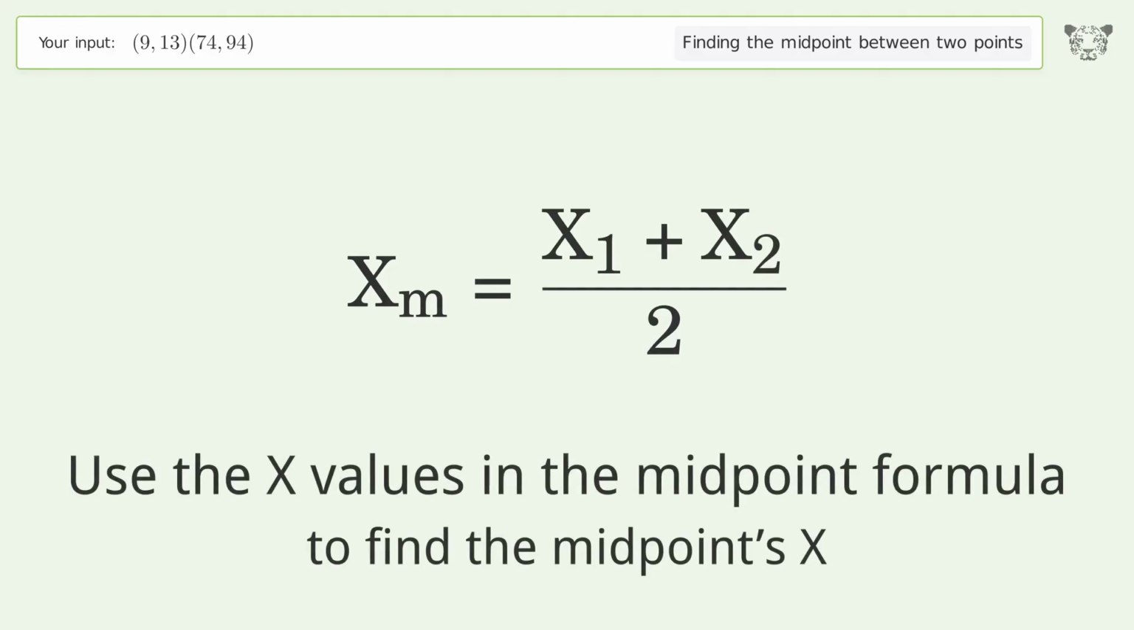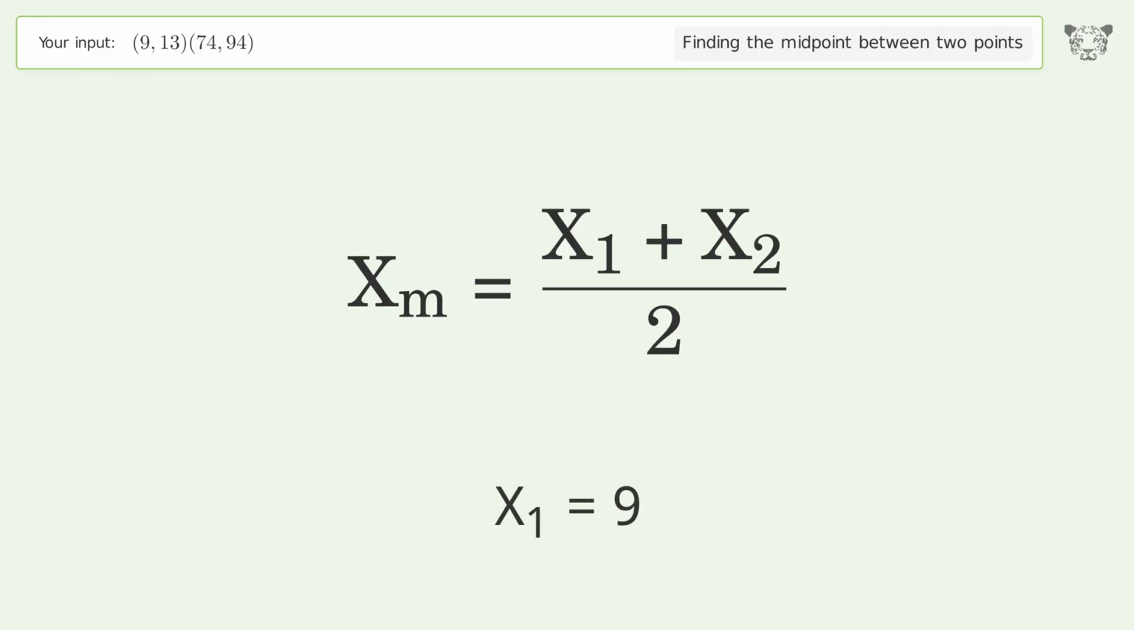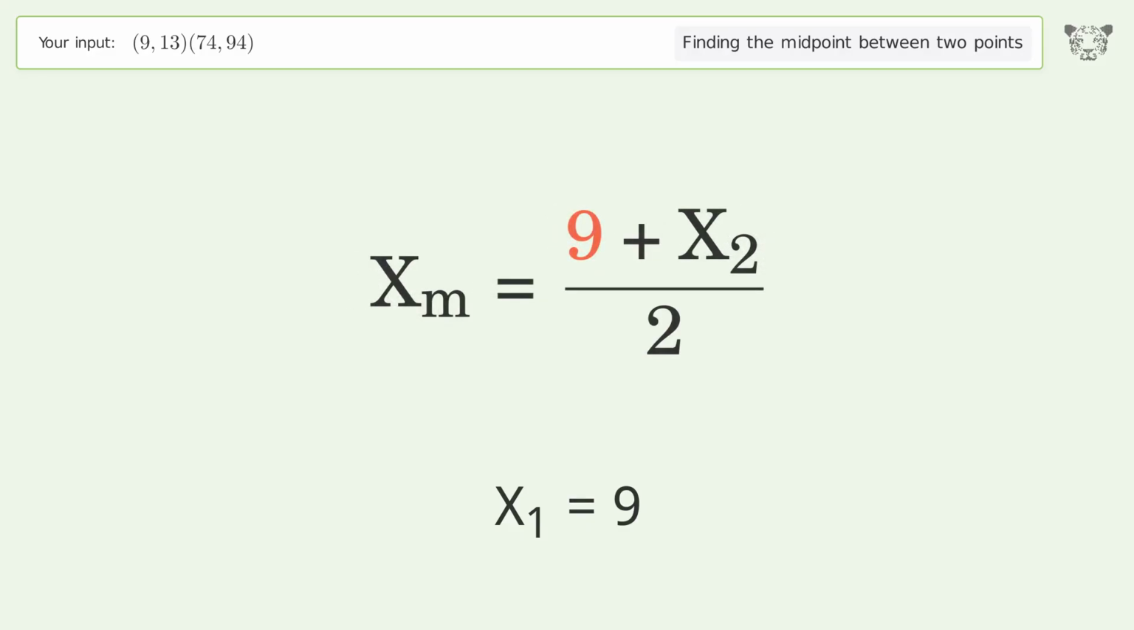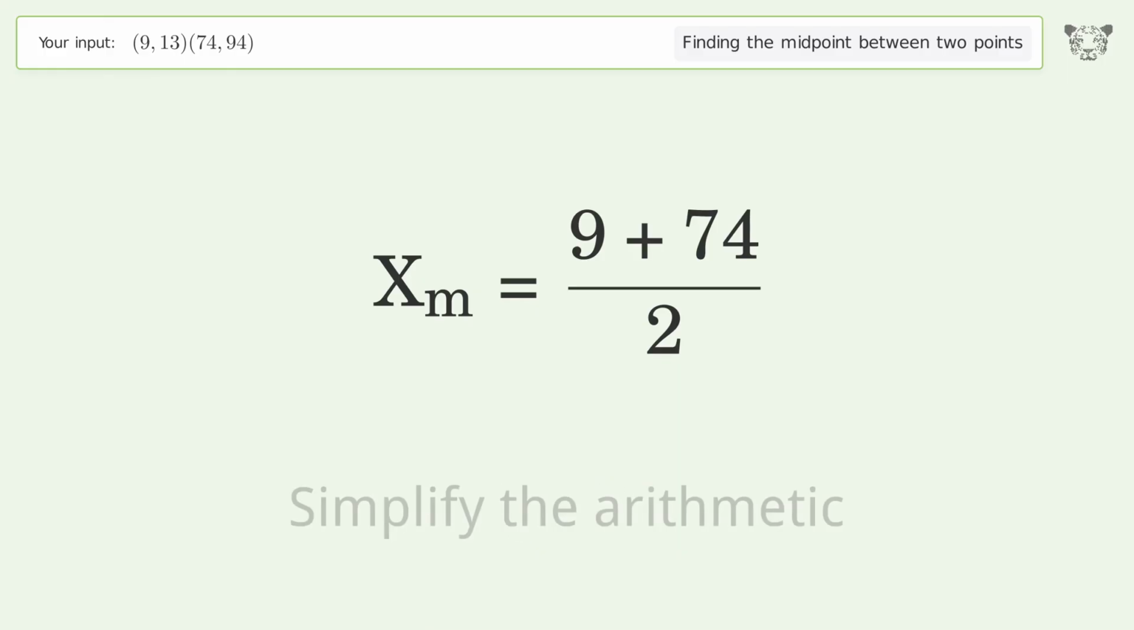Use the x values in the midpoint formula to find the midpoint's x. x1 equals 9. x2 equals 74. Simplify the arithmetic.